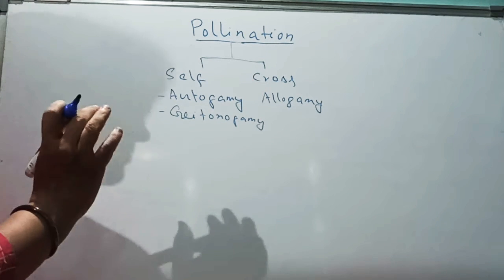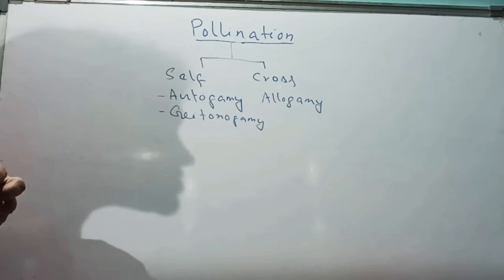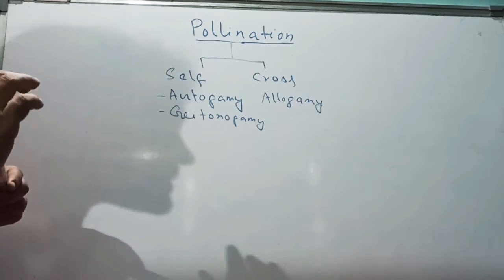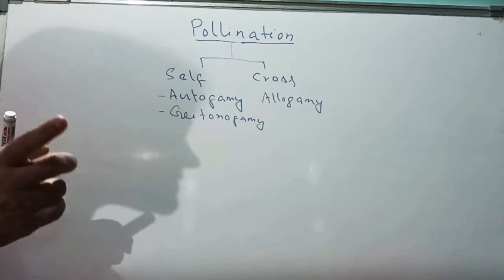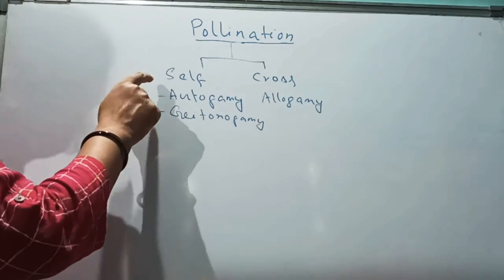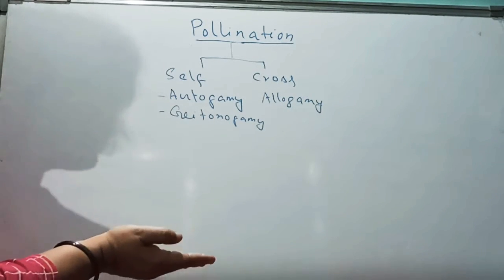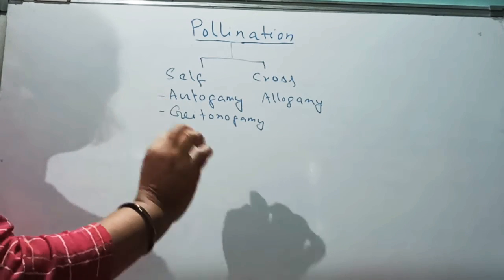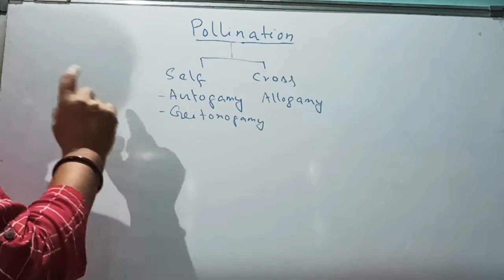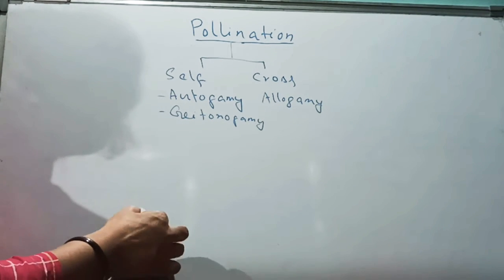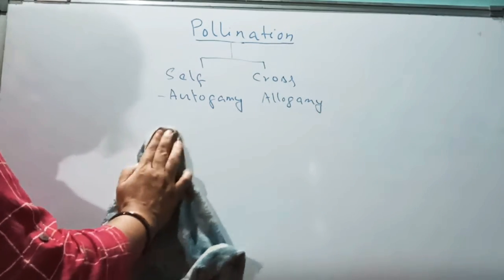Now self-pollination means it is the process of transference of pollen grain to the stigma of same flower or different flower of the same plant. Mind it, that is same plant. It is the process of transference of pollen grains to the stigma of same flower or different flower but of same plant only. Self-pollination is divided into two types. One is called autogamy and another one is called zetonogamy. Now we will study the contrivances of autogamy.